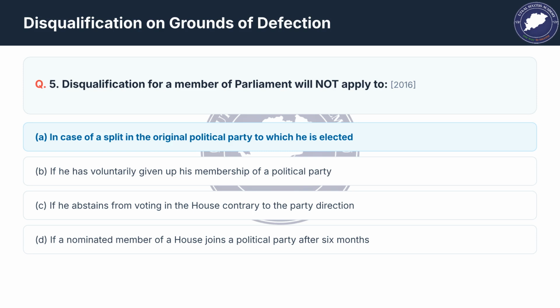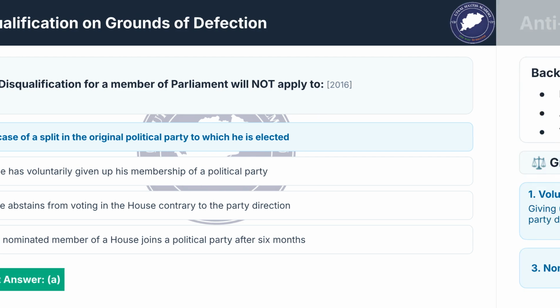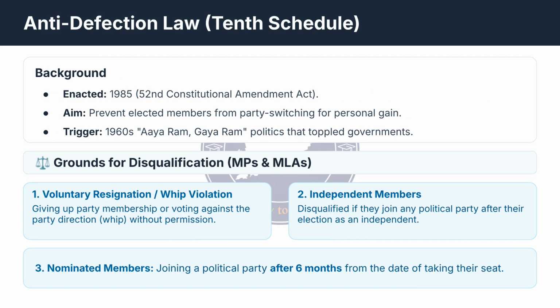Disqualification for a member of Parliament will not apply in case of a split in the original political party to which he is elected. The correct answer is A. The anti-defection law, enacted in 1985, prevents elected members from switching parties for personal gain. Grounds for disqualification include voluntary resignation, voting against the party whip, and independent members joining a political party. Nominated members must not join a party after 6 months of taking their seat.